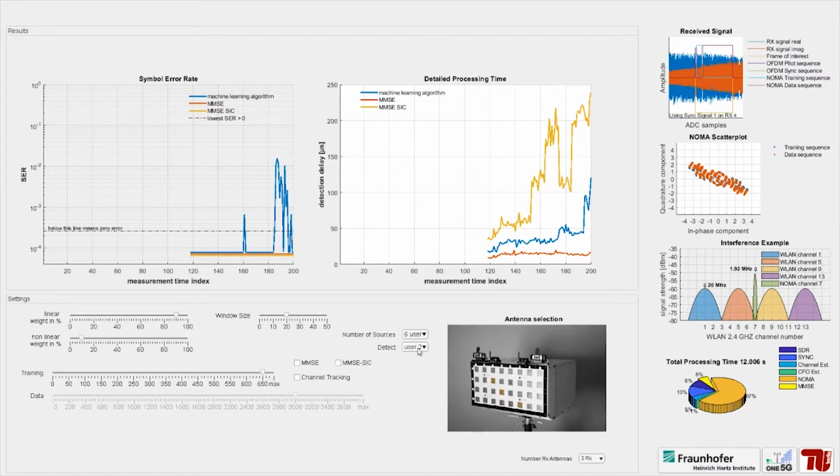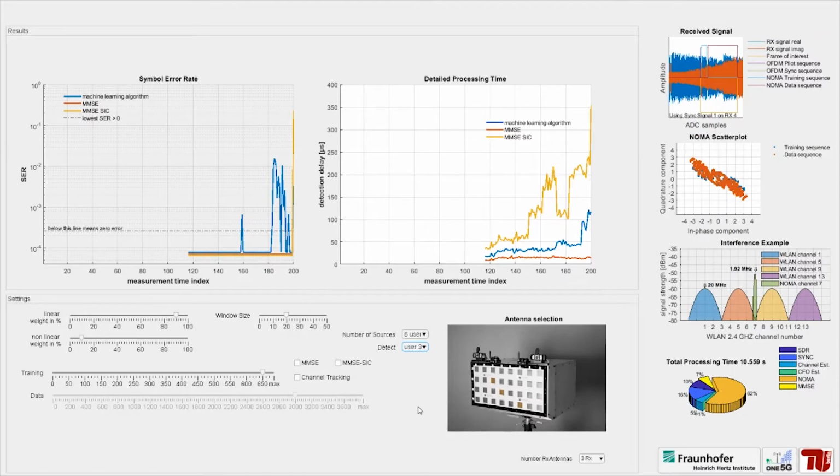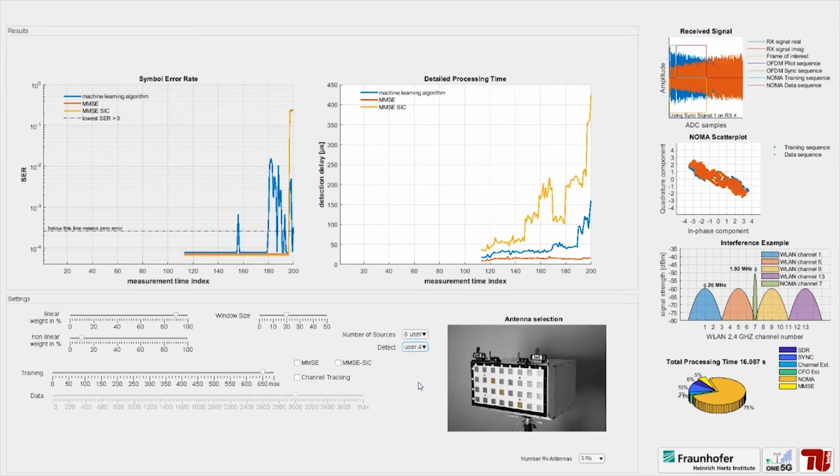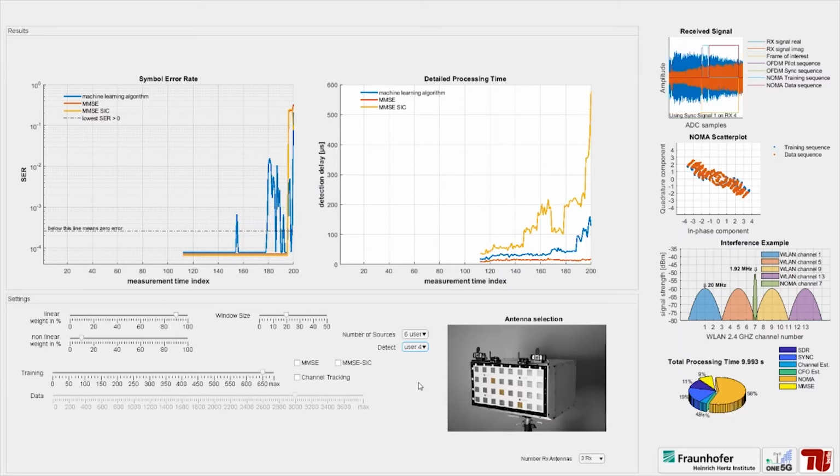Switching to detecting the third user. MMSE and MMSE-SIG show a worse error performance than machine learning. Switching to detecting the fourth user. Now the error performance for ML is also bad.